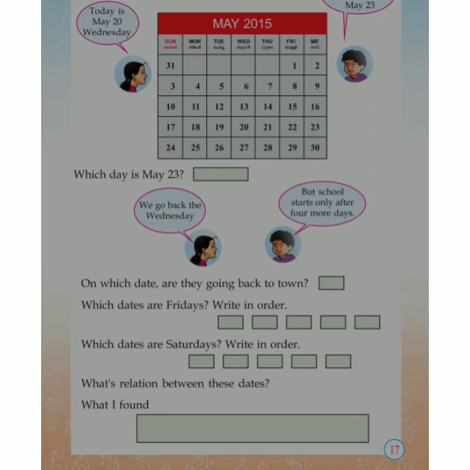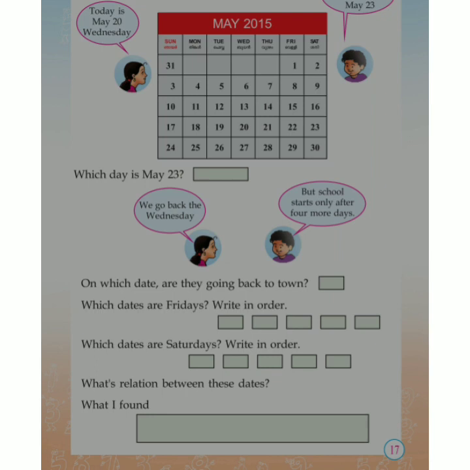And in the case of Fridays, after each Friday, the other Friday comes after 7 days. So first Friday is on first date. Okay. And the next Friday, when is it? It's on 8th.